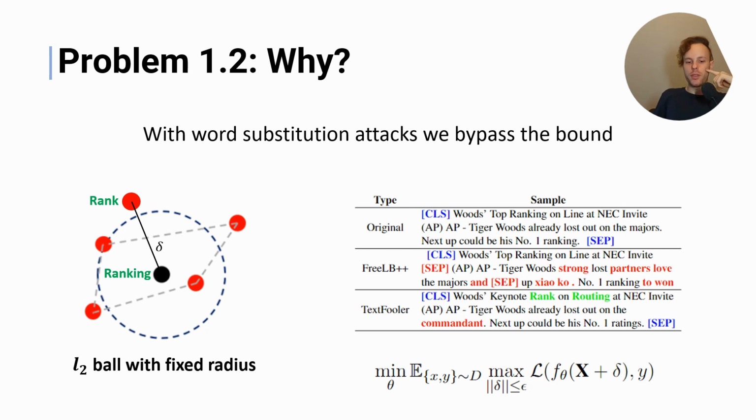And the second point is that once you've trained using this L2 ball, the attacker doesn't have access to the input embeddings. They will perturb the input tokens. For example, if you change the word ranking to rank, it actually may turn out that this word substitution is completely out of bounds, and therefore it can still attack your defended model.